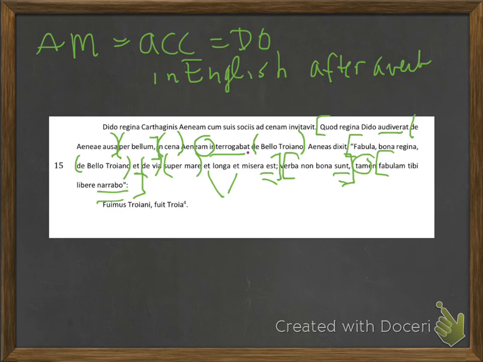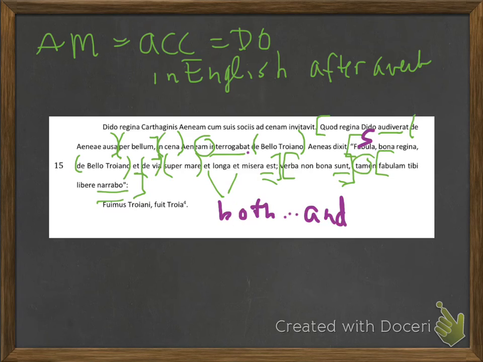The ets should not be translated as and, but both and. So we say both in front of the word long, which is longa, and then we say and in front of the word misera, which means sad.